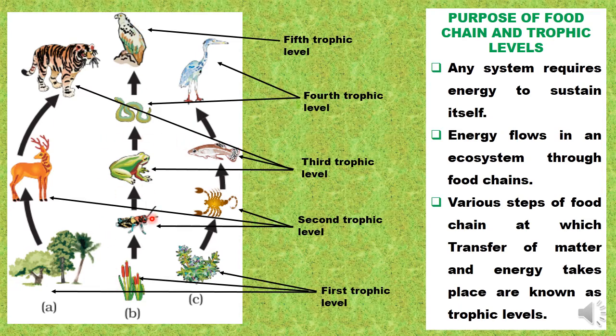These trophic levels exist because energy needs to be transferred from one organism to the next organism, and the various levels are to be occupied by the producers first, then the consumers, which can be categorized into primary, secondary and tertiary consumers. So let us move ahead.